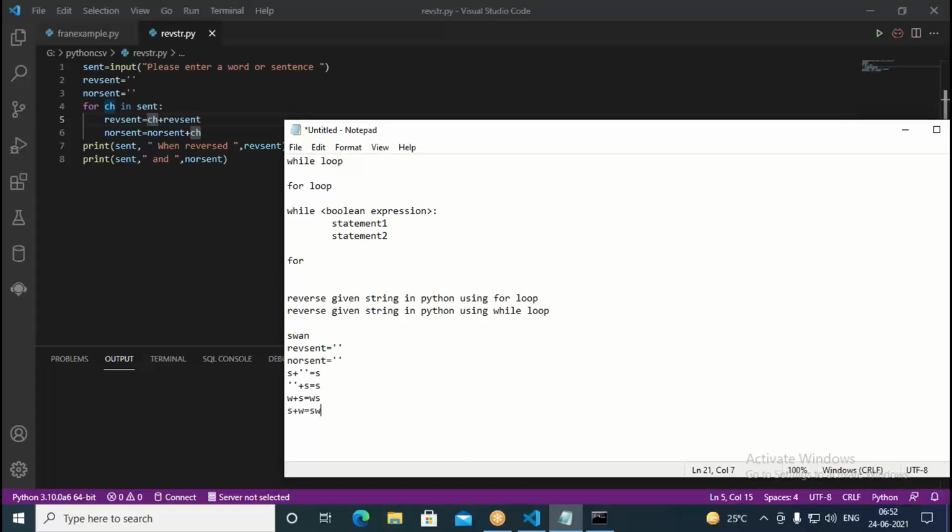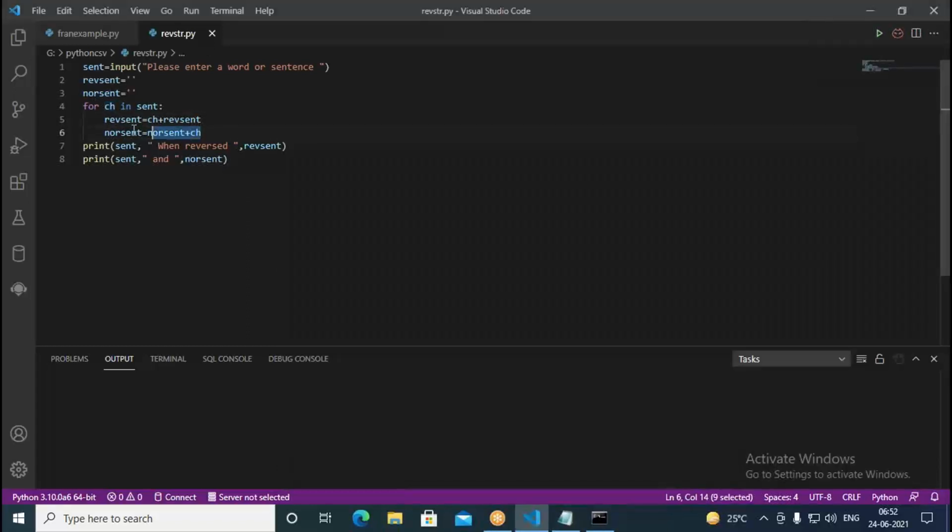So with nor sent there is no change; it is the original string. But rev sent is getting reversed. You can reverse using a for loop, meaning using iterations. We iterate over the given sentence.